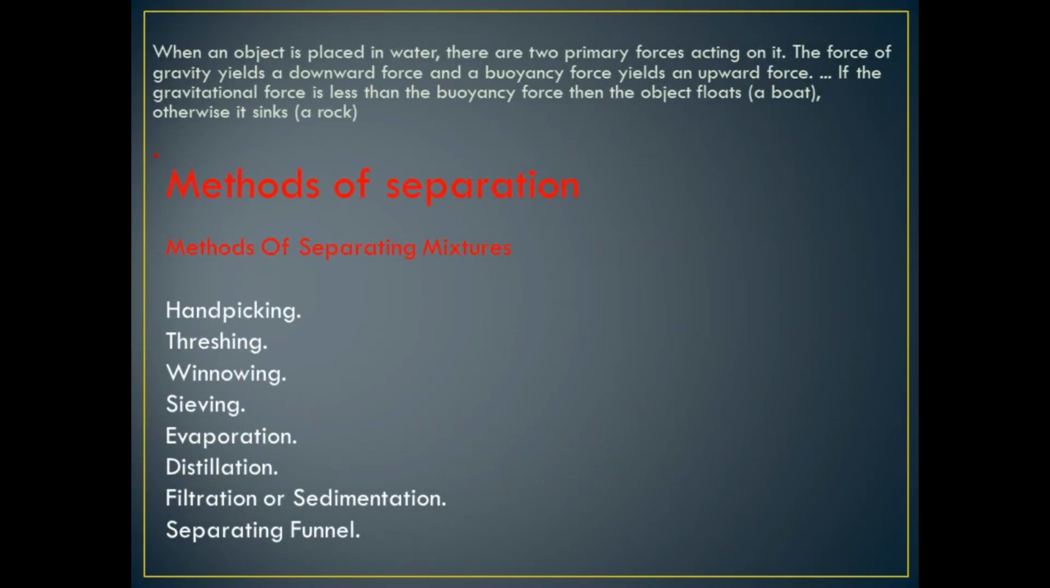What happens when an object is placed in water? There are two primary forces acting on it. The force of gravity yields a downward force, and the buoyancy force yields an upward force. Understood? The downward force is the force of gravity, and the upward force is the force of buoyancy. If the gravitational force is less than the buoyancy force, then the object floats, a boat for example. Otherwise, it sinks like a rock in the water.